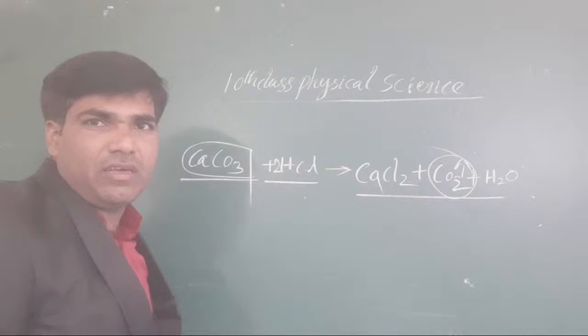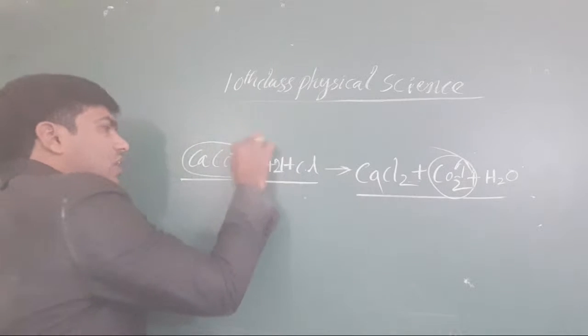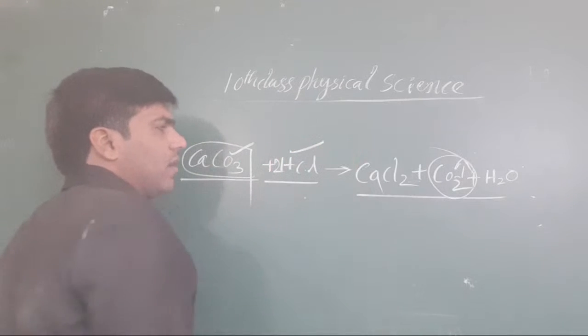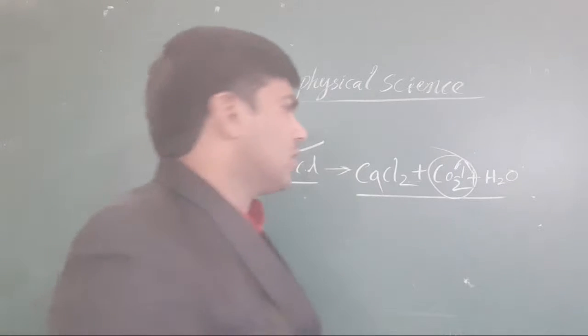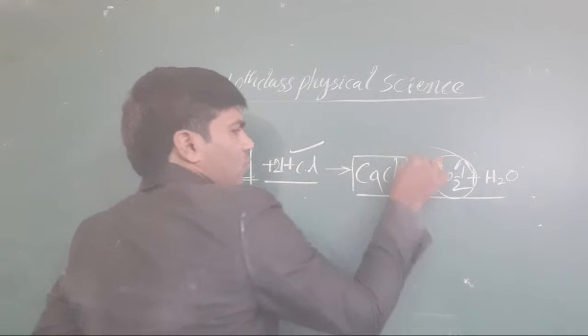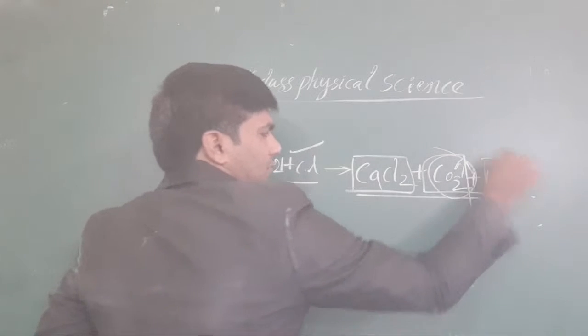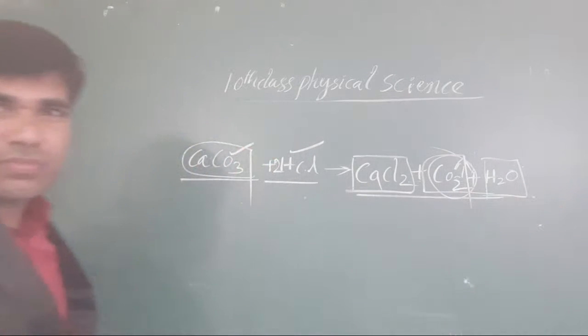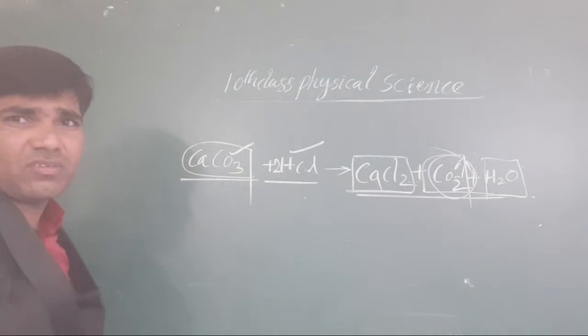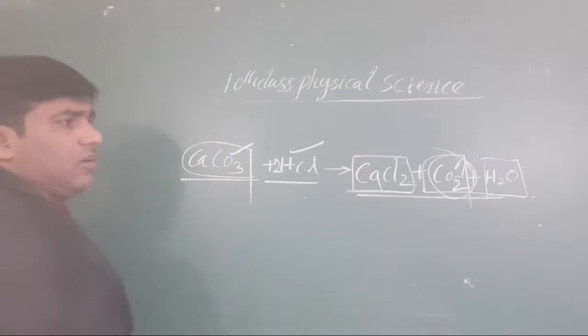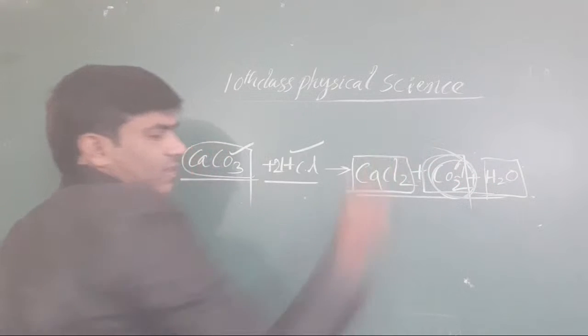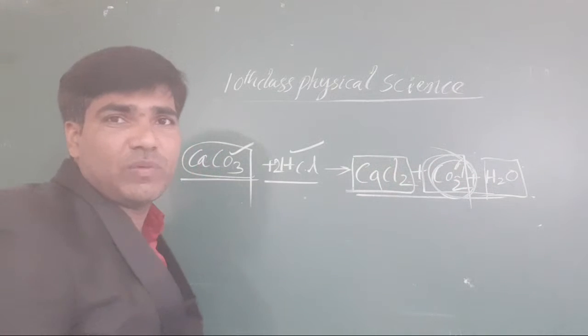Very clear information: calcium carbonate combines with HCl. It is converted into calcium chloride, as well as carbon dioxide and water. Okay, clear, all the students? And here carbon dioxide is there. You know very well already.